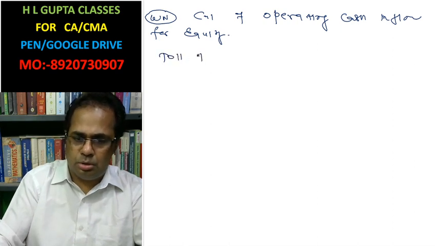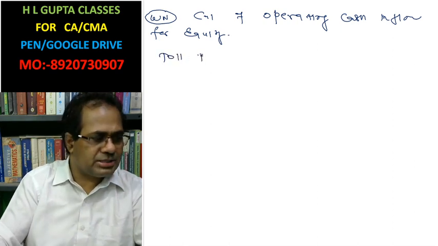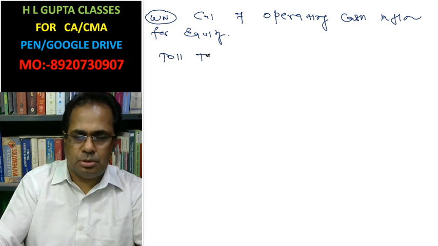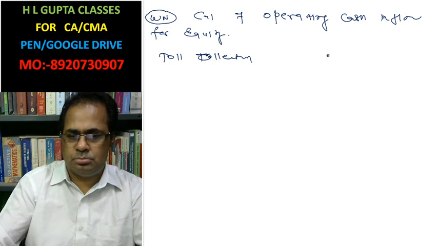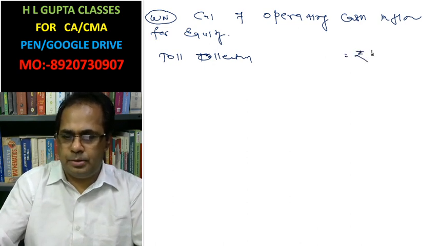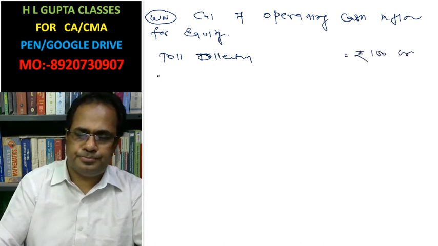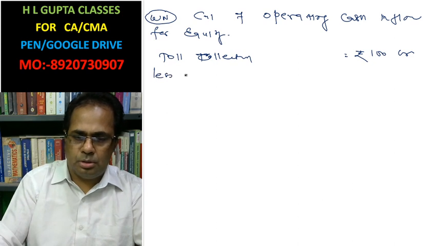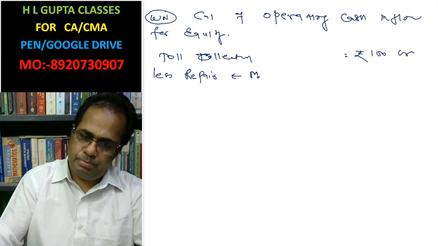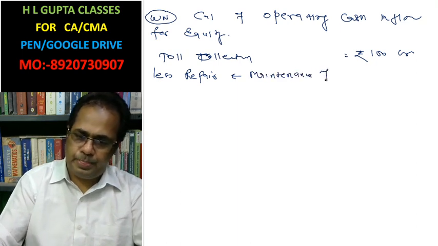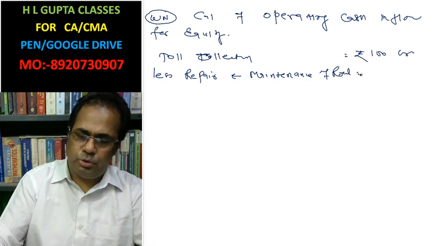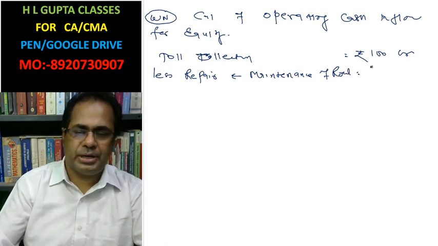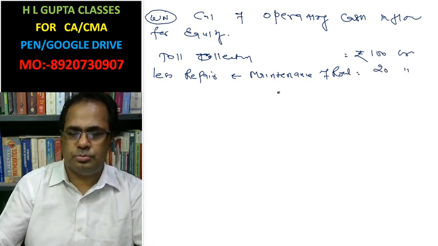Toll collection, rupees 100 crore. Repair and maintenance of road, 20 crore.